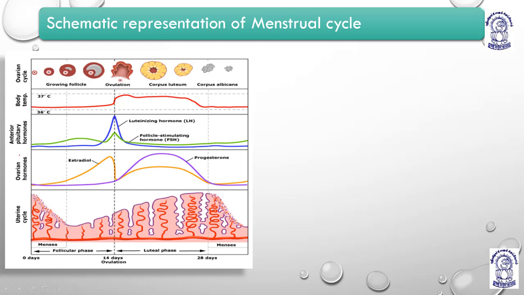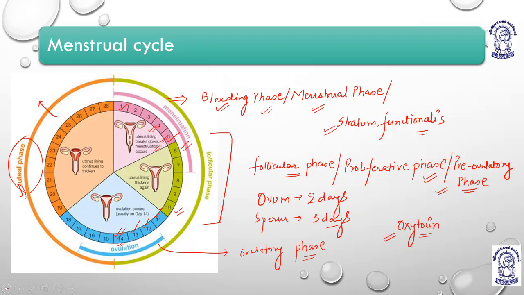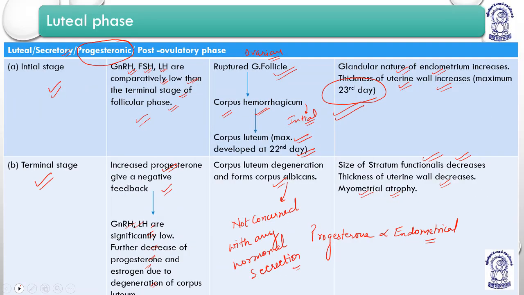It was controlled by the hormones secreted by the hypothalamus, GnRH, which further controls the anterior pituitary. The anterior pituitary controls the levels of LH and FSH secreted. LH and FSH control the ovarian hormones, that is progesterone and estrogen. You can relate to the previous slides: this is the bleeding phase, then the follicular phase, then the ovulatory phase, and the luteal phase. Every hormone has a specific function.